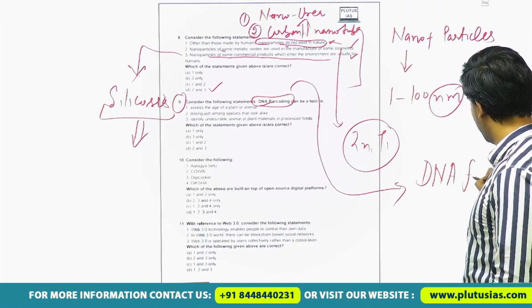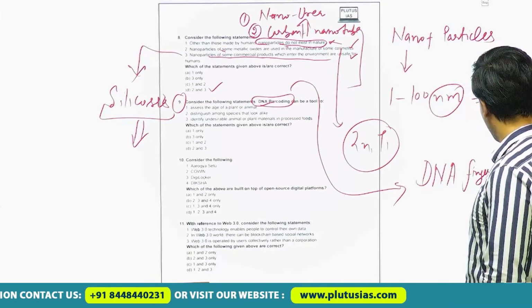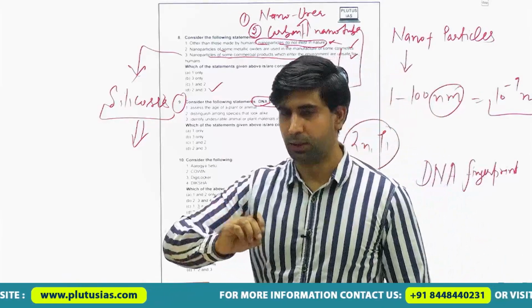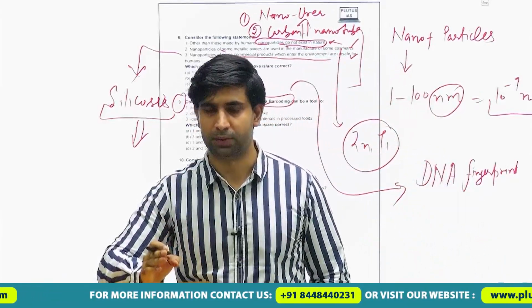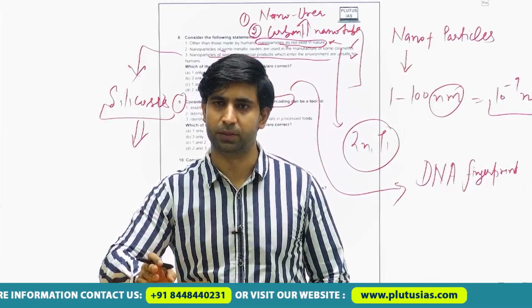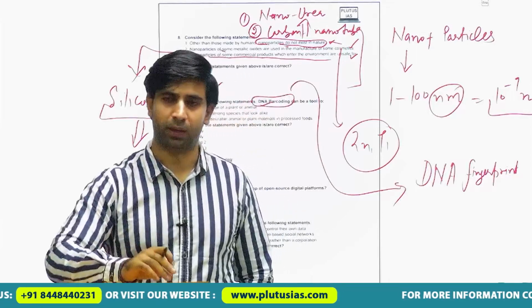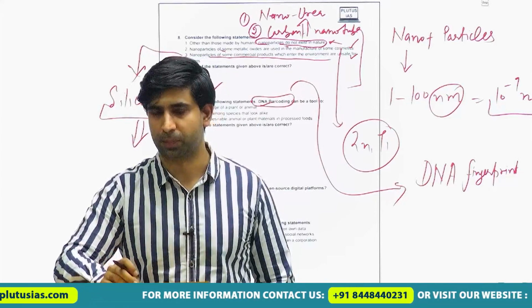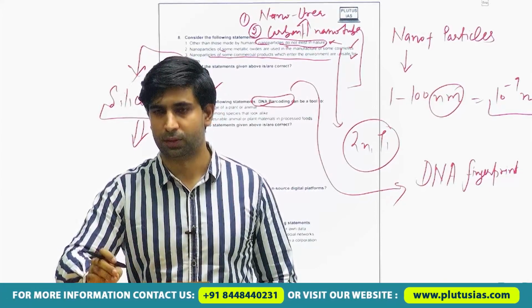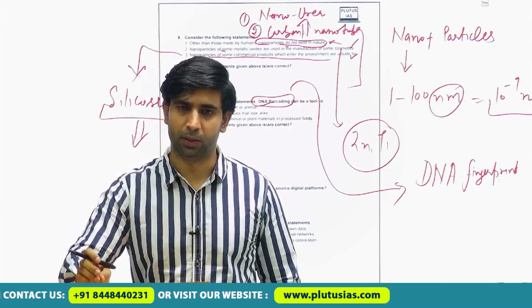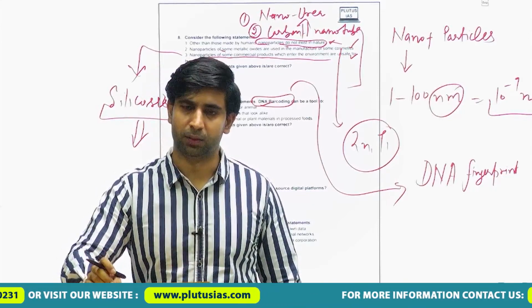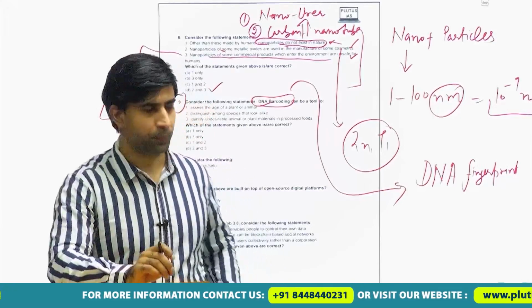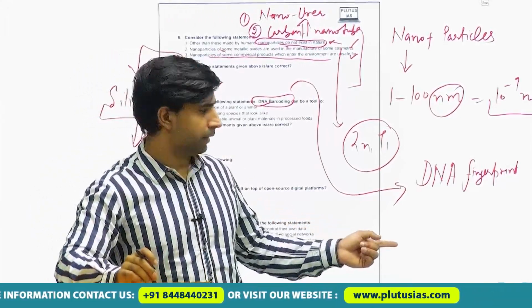While DNA fingerprinting or DNA profiling is a forensic technique in which we identify the sequence of the nitrogenous bases of the DNA, and by characterizing the sequence of the DNA, we can help to identify various paternity suits. Like in the scene of a crime, we generally take the DNA of the suspect and try to match it with the sample from the crime scene. All these things can be done by DNA fingerprinting.